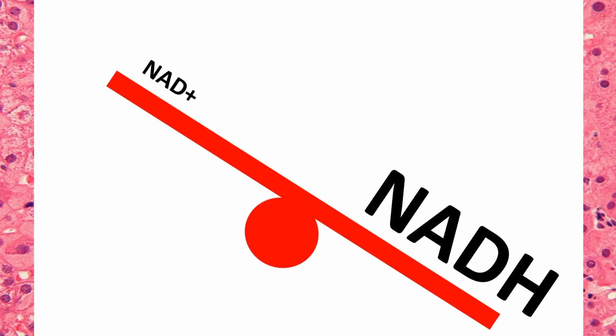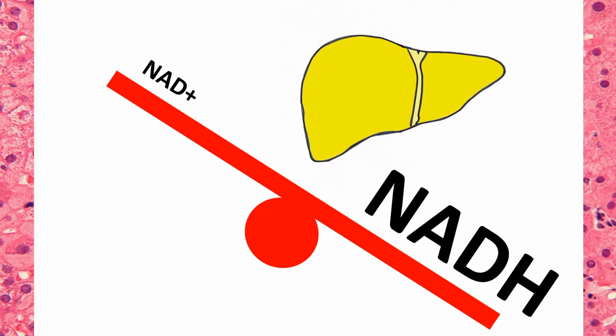When there is an imbalance, the liver signals the cell to stop breaking down fatty acids and begin synthesizing fatty acids. In most people, fat in the liver can be harmless, but for other people, this can lead to steatosis, aka fatty liver, characterized by the liver becoming large, heavy, greasy, and tender, which can lead to inflammation.